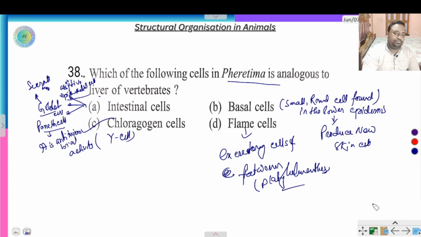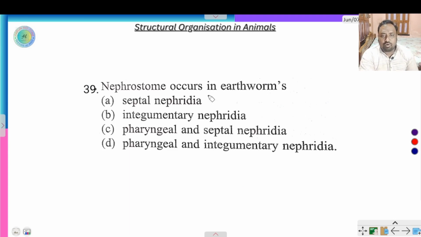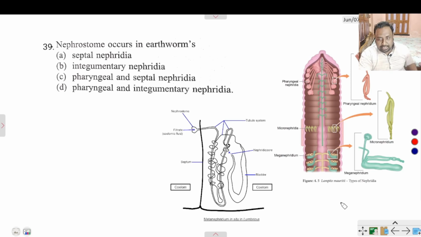Next question. Nephrostome occurs in earthworm, in septal nephridia. Let me explain with diagram. This is the septal nephridia. 3 different types of nephridia are present: pharyngeal nephridia, micronephridia, and this is septal nephridia. Okay, septal nephridia.